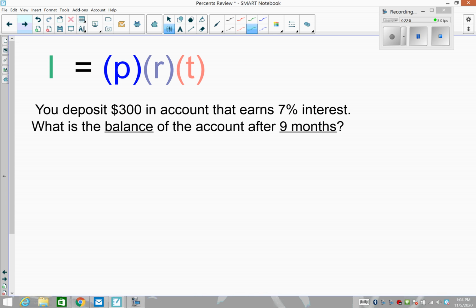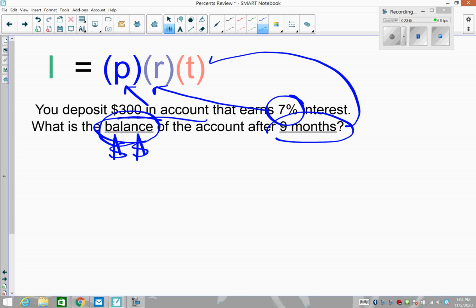All right, here we go. What happens if it's not measured in years? We're going to talk about this example. So you deposit 300 into an account. That's the principal. That's the beginning. Here's our rate. We're going to have to convert that to a decimal. What is the balance? Total money, total, after 9 months. So we're going to have to talk about how to get that out of years. All right, here we go.